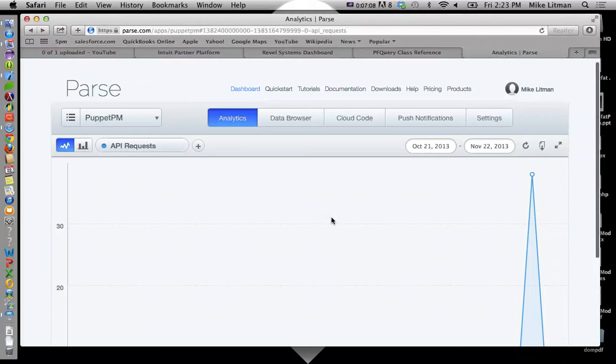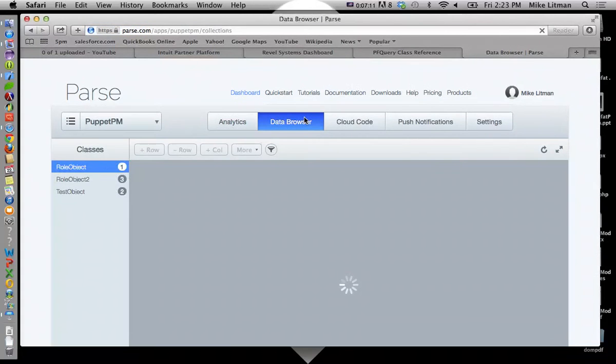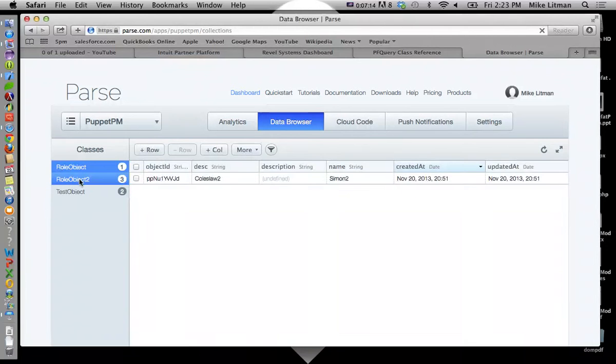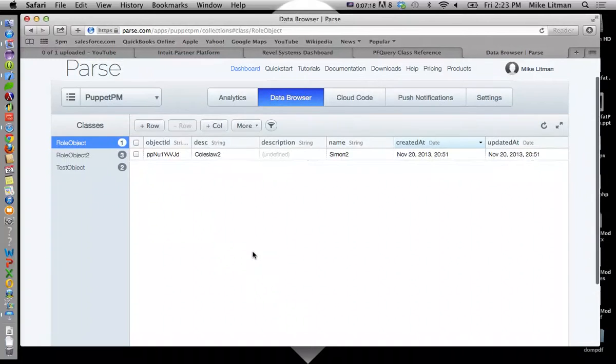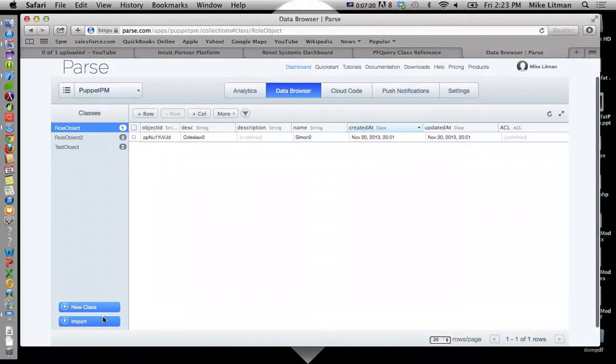Okay, so in any case, that's what analytics looks like. But for right now, we're interested in the data browser. Inside the data browser, we have some role objects. And what I really want to do is get these deleted. Oh, drop class, that's what I want to do. All right, so we'll come back to that in a second, because in the end, I want to actually call it a role object. That kind of makes sense. We don't want to have role 2, role 3, role 4.